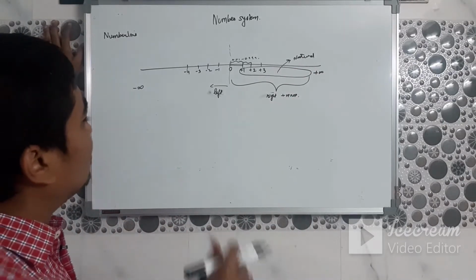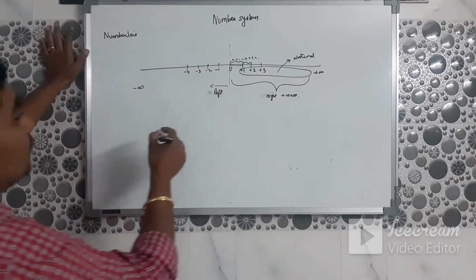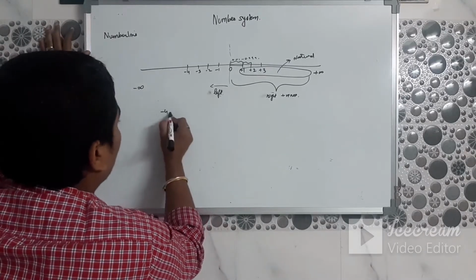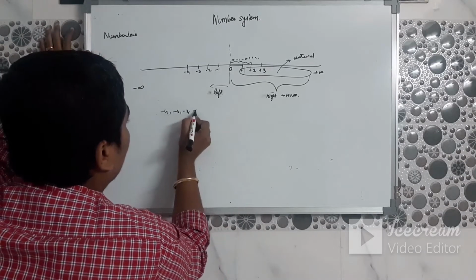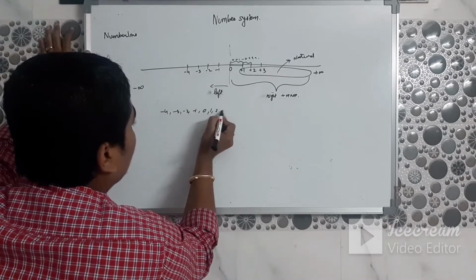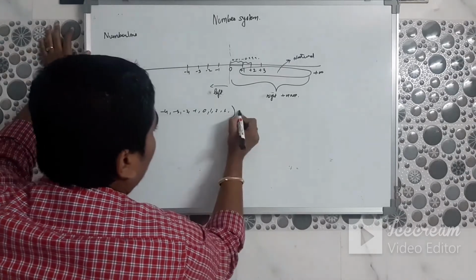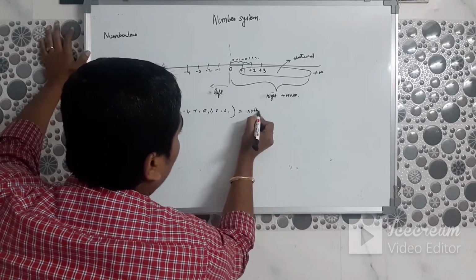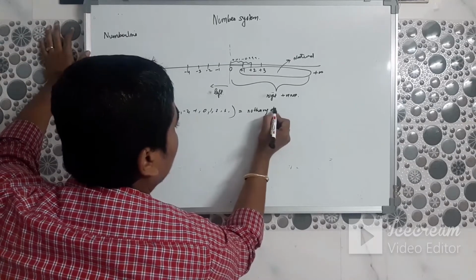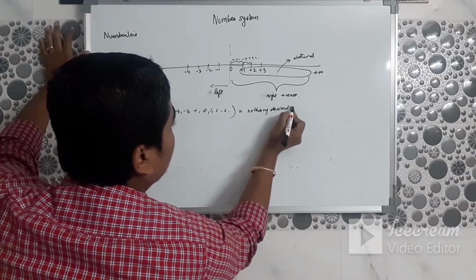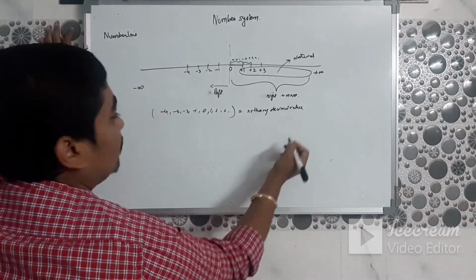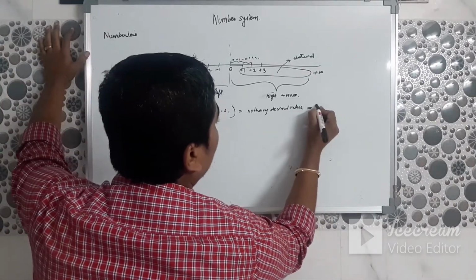Then 0, +1, +2, -2, -3, -4. All these numbers, -4, -3, -2, -1, 0, 1, 2, 3, are not having a decimal value and are therefore called integers.